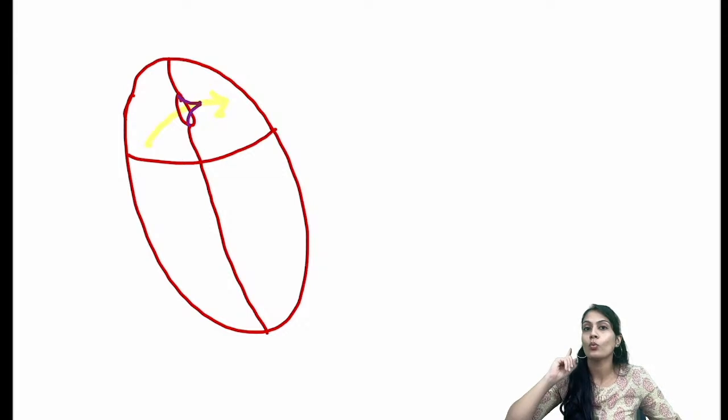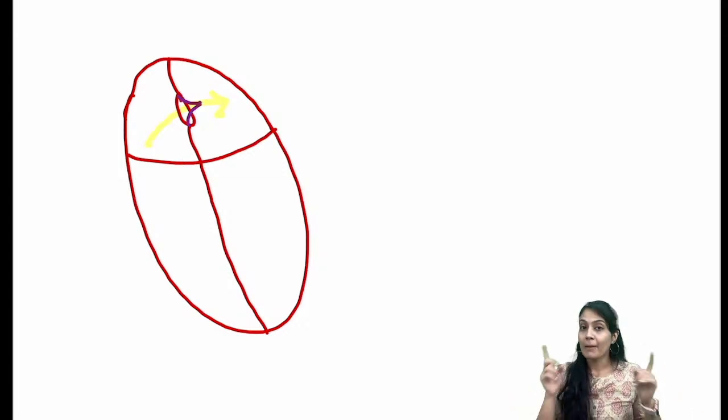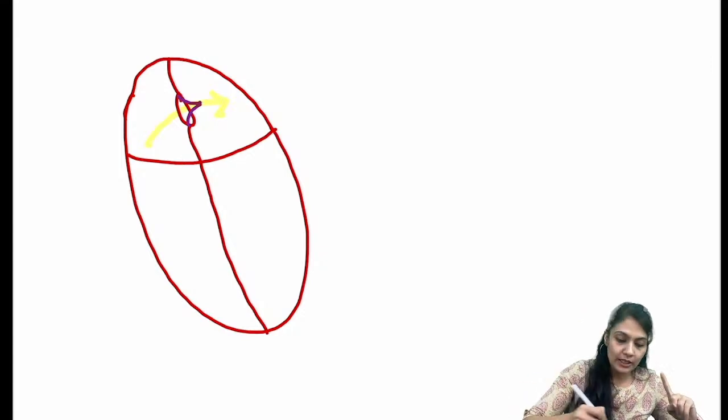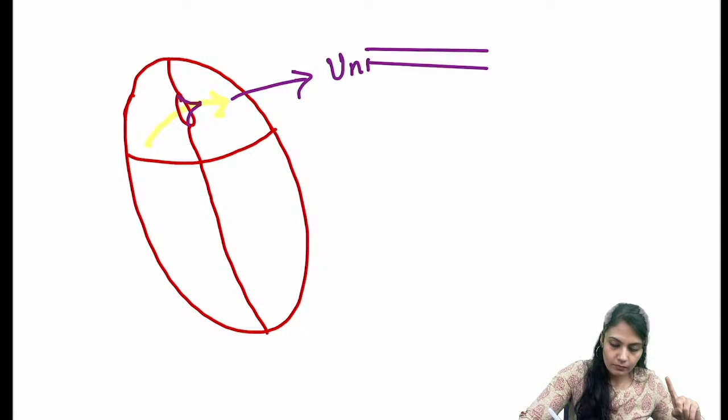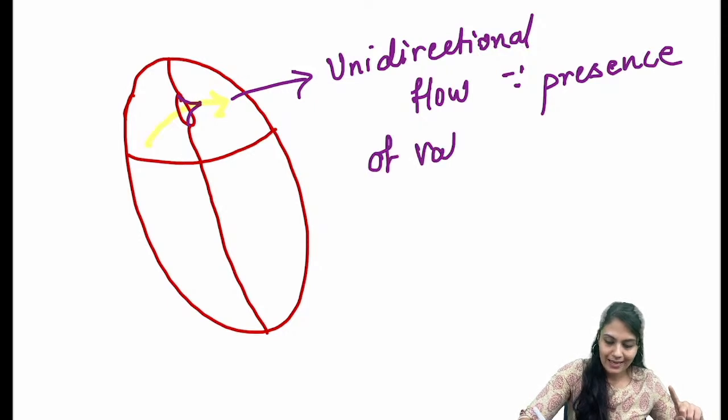I told you that is the only difference between valve and sphincter. Both act as doors, but a valve will allow only unidirectional flow, because of the presence of a valve-like structure in the foramen ovale.